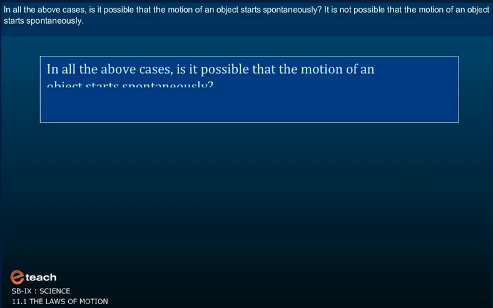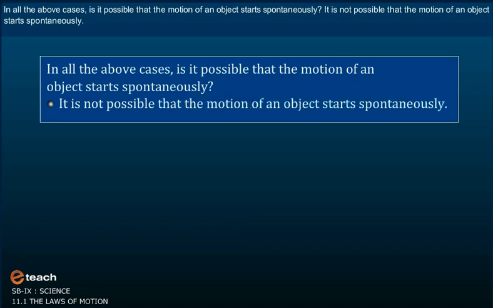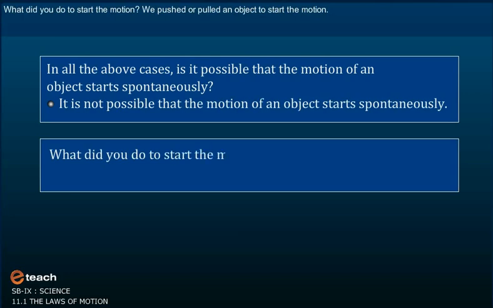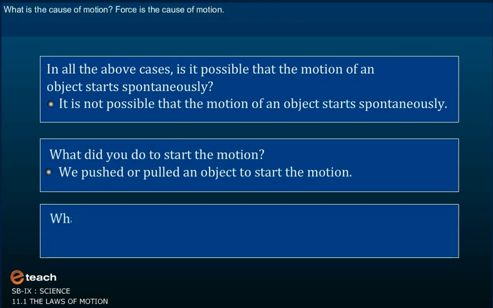In all the above cases, is it possible that the motion of an object starts spontaneously? It is not possible that the motion of an object starts spontaneously. What did you do to start the motion? We pushed or pulled an object to start the motion. What is the cause of motion? Force is the cause of motion.